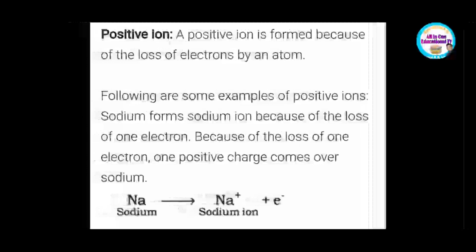Students, you know that sodium has 11 electrons: K shell has 2 electrons, L shell has 8 electrons and M shell has 1 electron. This is the electronic configuration of sodium metal. If sodium donates or loses 1 electron, it gets a complete octet as the L shell has 8 electrons. So sodium loses 1 electron to form a positive ion.